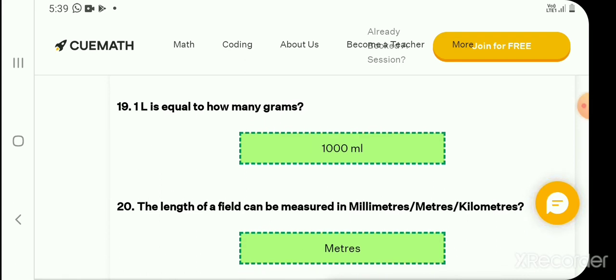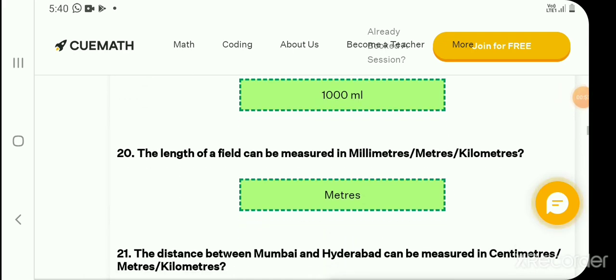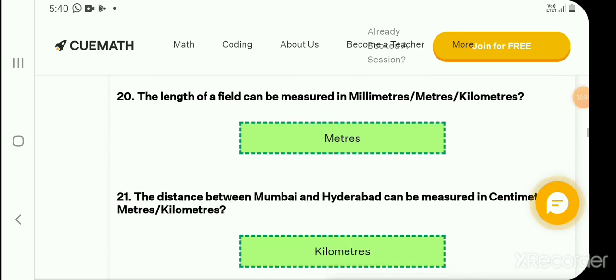1 liter is equal to how many milliliters? 1000 milliliters. Okay. Next question. The length of the field can be measured in millimeters, meters, kilometers. Which is the option?